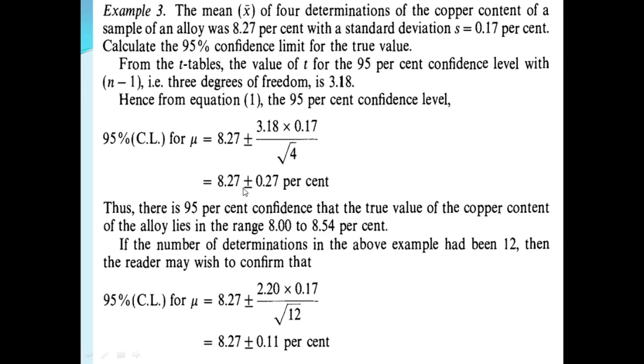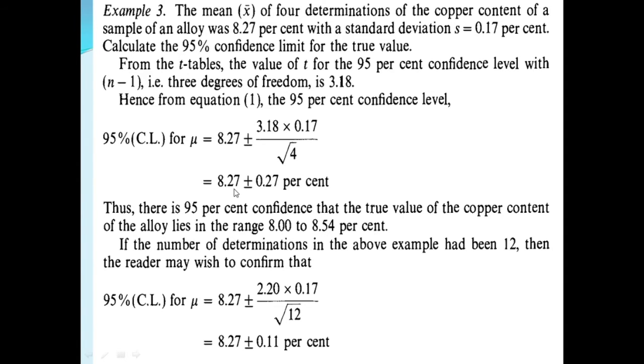Then 8.27 plus minus 0.27%. Thus, there is 95% confidence that the true value of the copper content of the alloy lies in the range 8.00 to 8.54%.